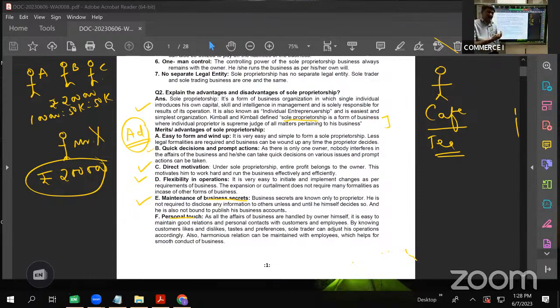Say if there is a shop where different people are attending the customer, there cannot be a personal touch. Even the customer would not be motivated to go to that shop. But if the same person is there sitting every time attending to the customer personally, that will definitely boost the sales of that business. Okay, so this is personal touch. Next.